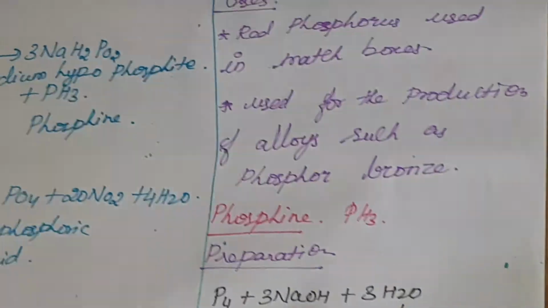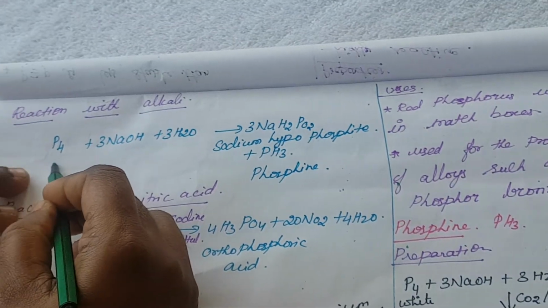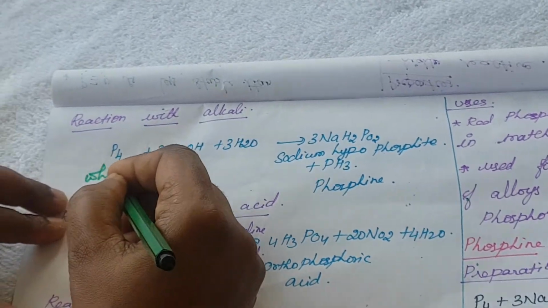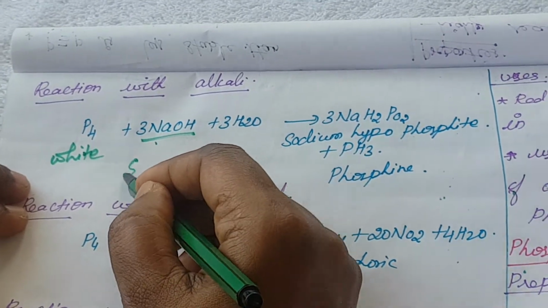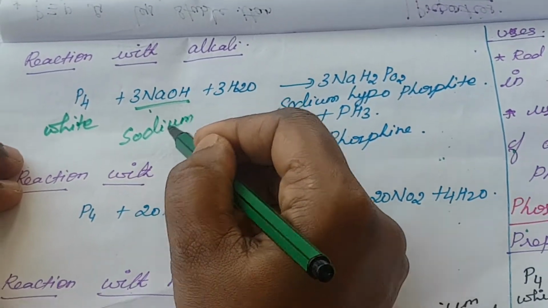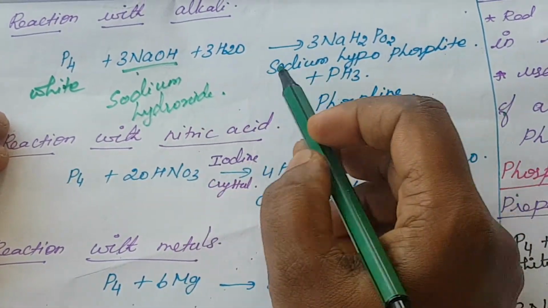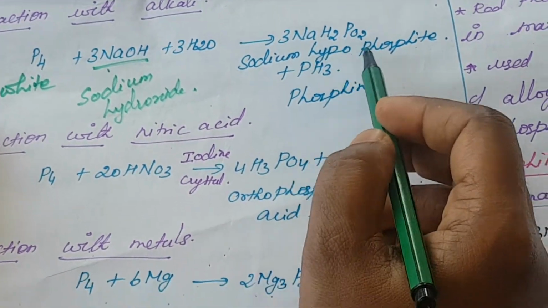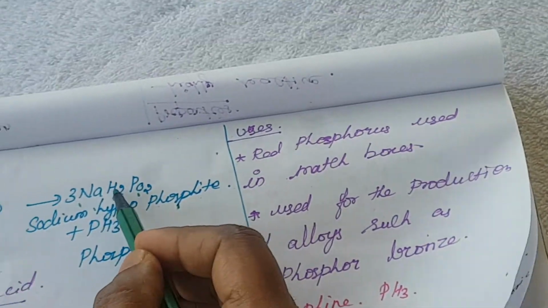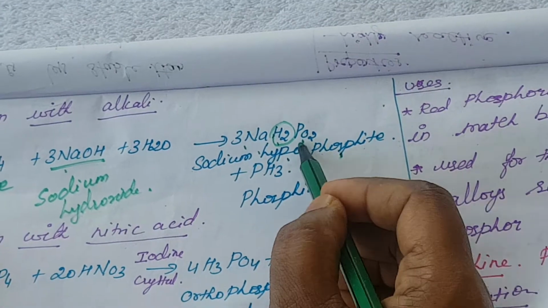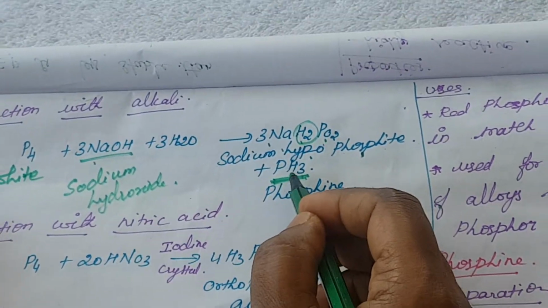Next one, reaction with alkali. Here white phosphorus reacts with alkali. Alkali means sodium hydroxide. With sodium hydroxide it is converted into sodium hypophosphite, NaH2PO2, and also phosphine. Phosphine is an important compound.